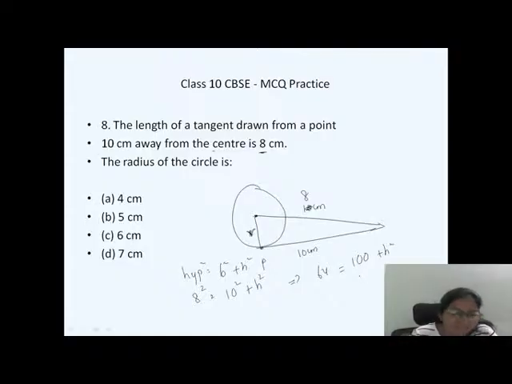The root of 36 is 6. So the radius is 6. The answer is C, not D, not even A. See, it's a direct question, no?